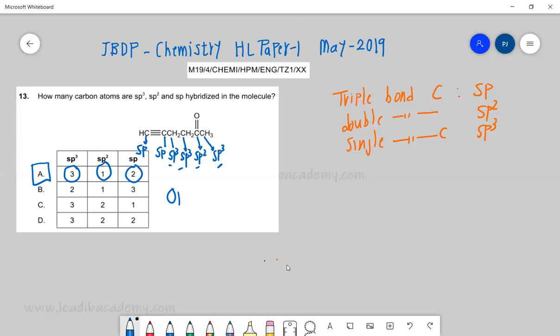Very, very simple. So how to find out? Just look at whether the bond is a double bond, triple bond, or single bond, and depending on that you can easily find out. It's like a cakewalk. Very, very simple.